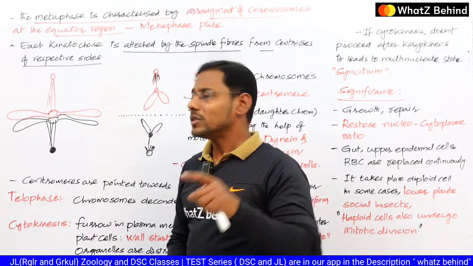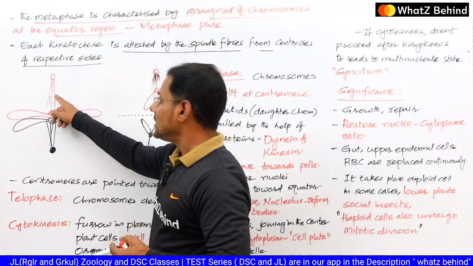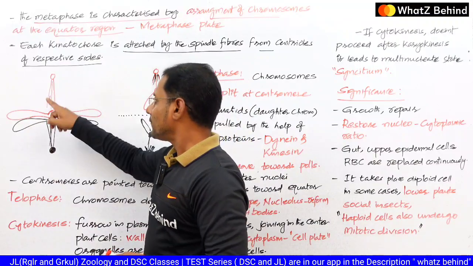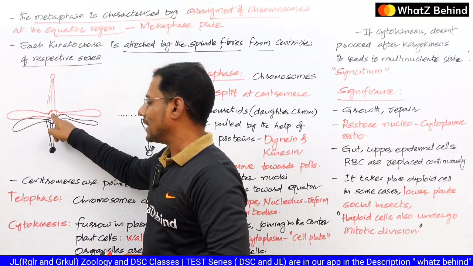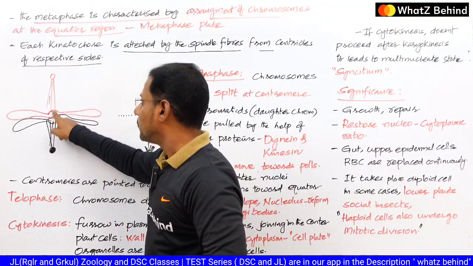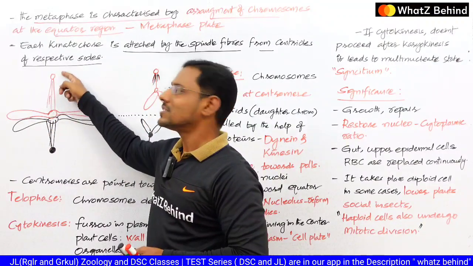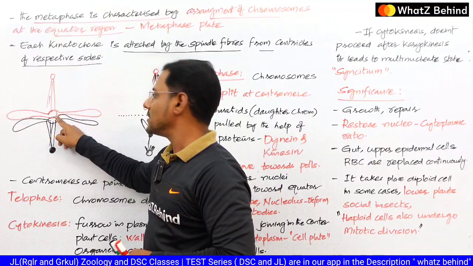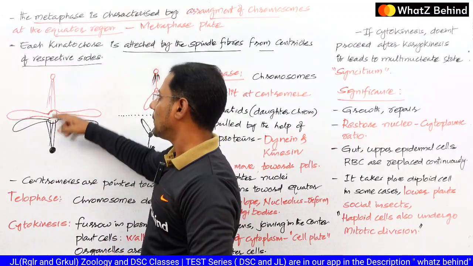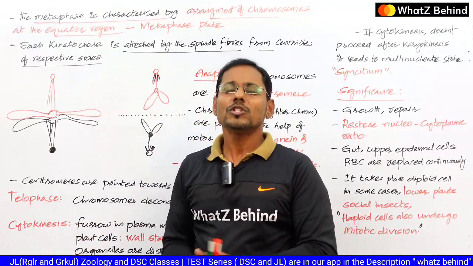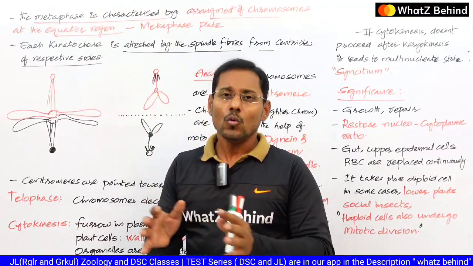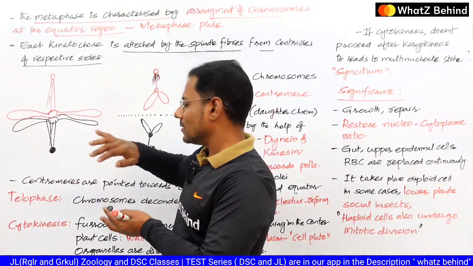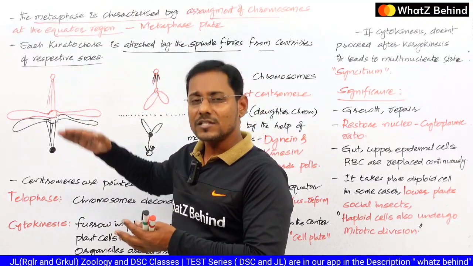So why? How are they attached? When these spindle fibers are going to be pulled, if these fibers are attached to this particular kinetochore, this particular chromatid only pulls upwards, towards this centriole. Or else if it attaches these spindle fibers to this kinetochore, there is ambiguity. If it held this and pulled, and held this and pulled, there is no chance of the splitting of the chromosome. So that is the reason why the spindle fibers are attached to that particular kinetochore of that particular centromere, to that side only.